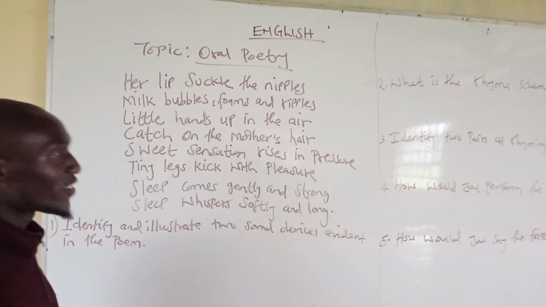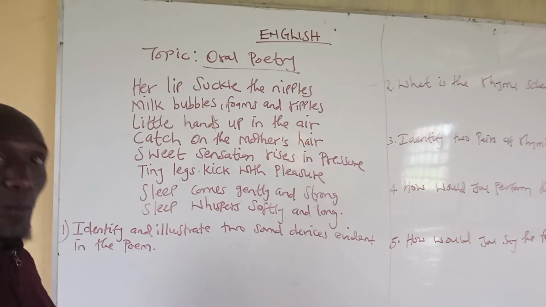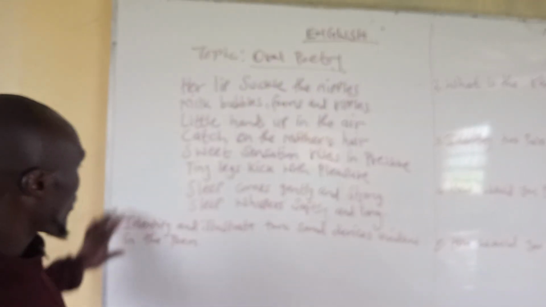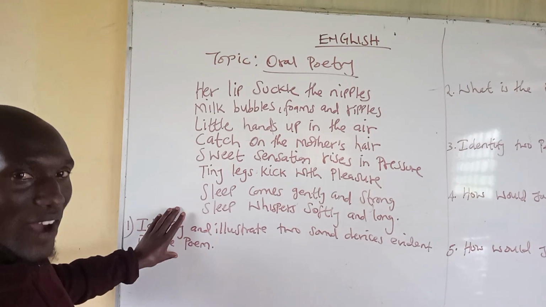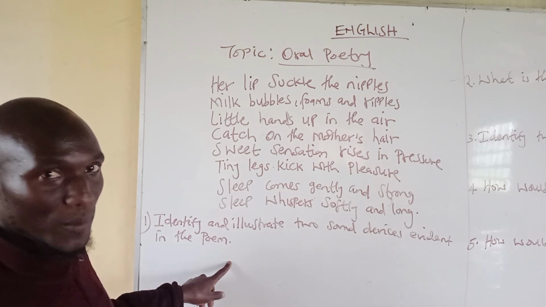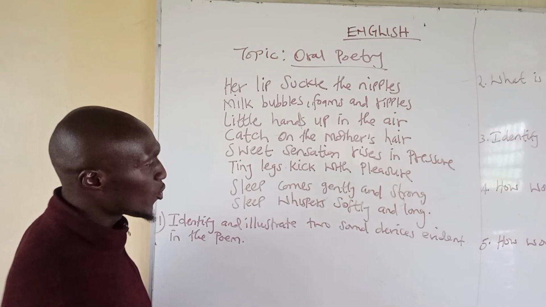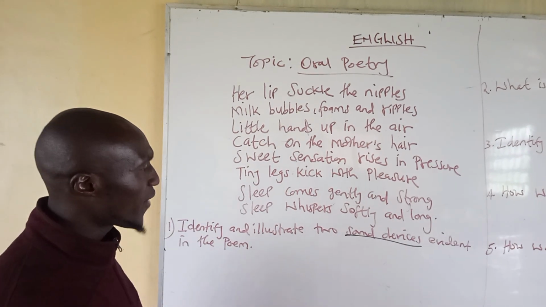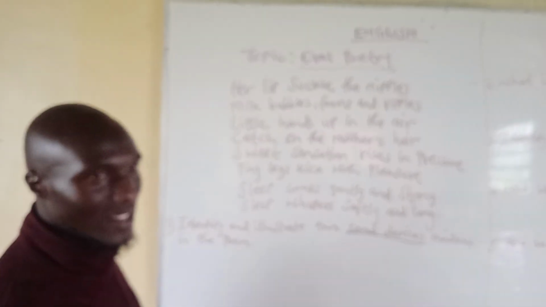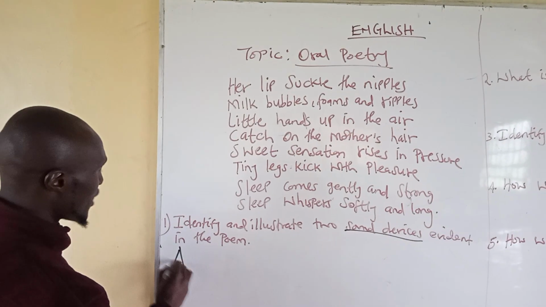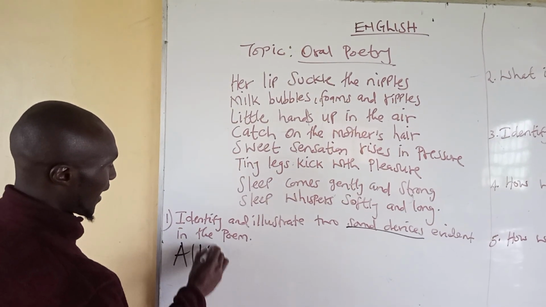And then there are some of the five questions which are mostly set in Paper One, that is question 3. Our first question is to identify and illustrate two sound devices evident in the poem. So what we are looking at is the sound device here, and we have different sound devices. Number 1, we want to start with alliteration.